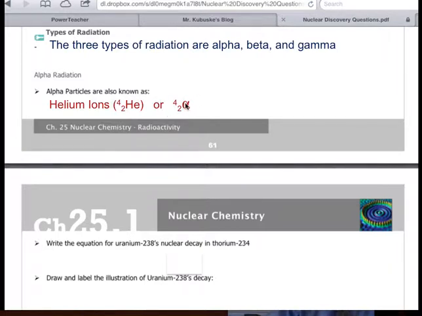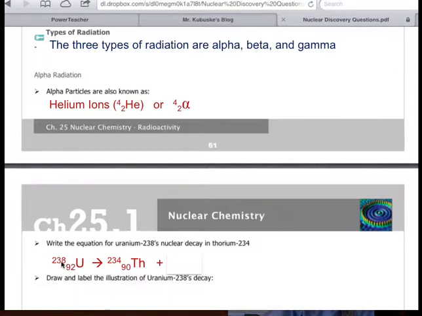Sometimes alpha particles, well actually most times, you'll see me write alpha particles as an A, but anytime you see that 4/2, that's going to tell you that this is an alpha particle being lost. Let's show an example of nuclear decay. For example, we have uranium here. Uranium has a mass of 238. It has an atomic number of 92. It breaks down, becomes thorium, 234, and 90.